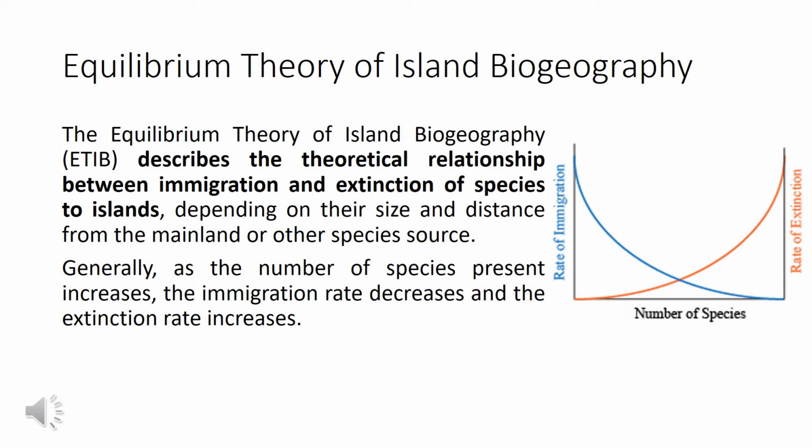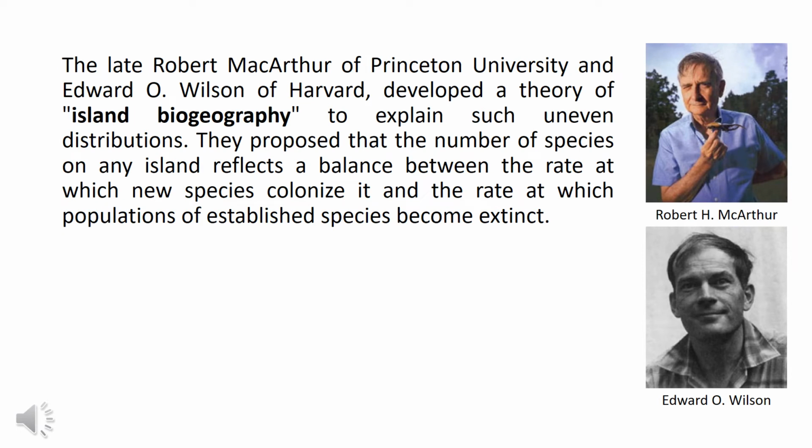The theory of island biogeography was developed by the late Robert MacArthur of Princeton University and Edward O. Wilson of Harvard University to explain such uneven distributions.